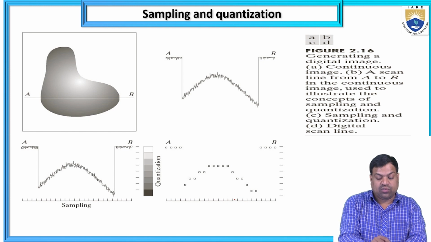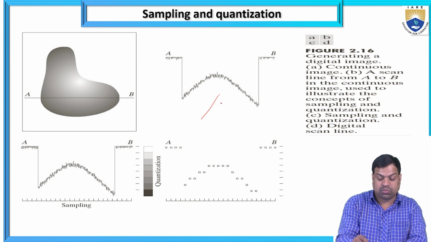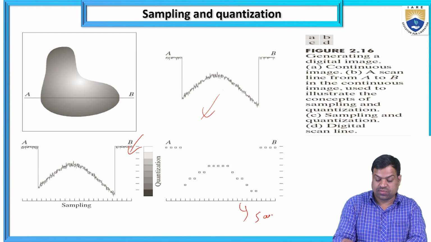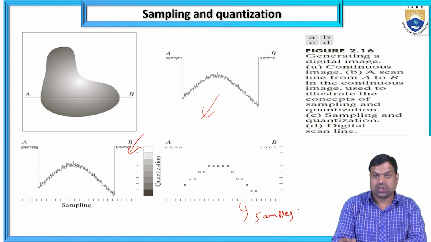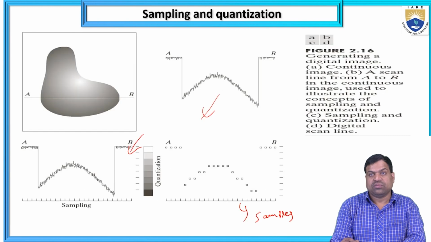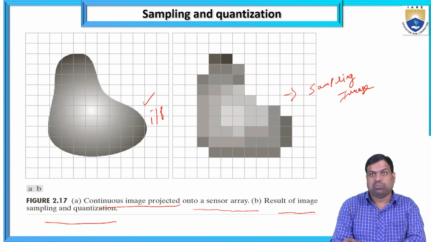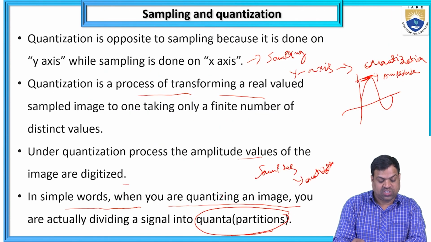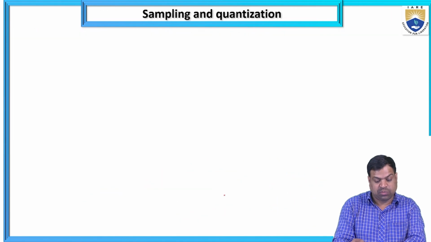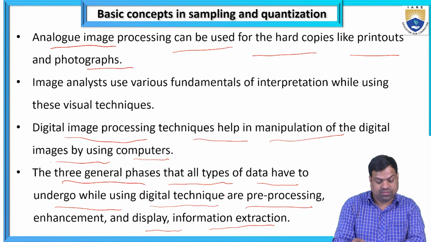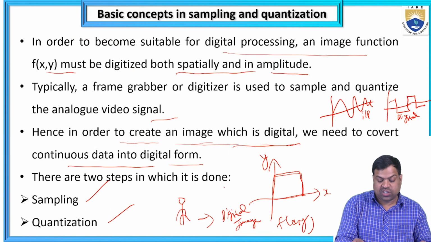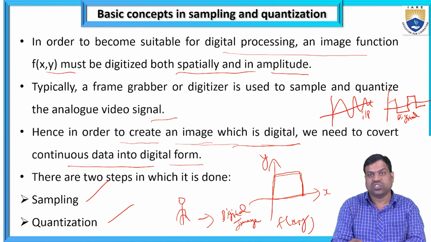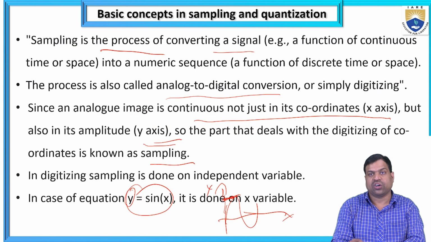So it is the original image, converted to samples. These are the sampling and quantization, the basics we have discussed. The two types are sampling and quantization, the two steps in image processing. So that is how we convert through sampling and quantization: analog to digital and digital to analog conversion.